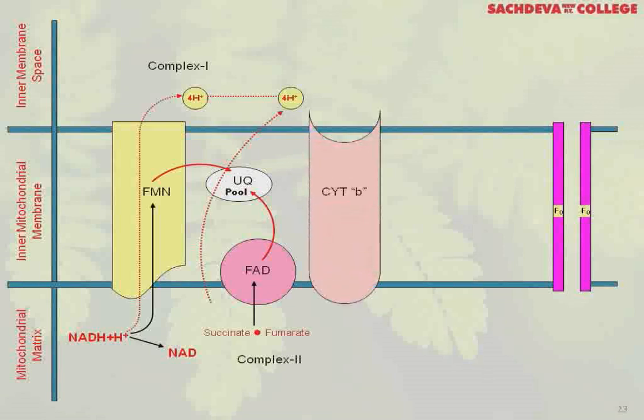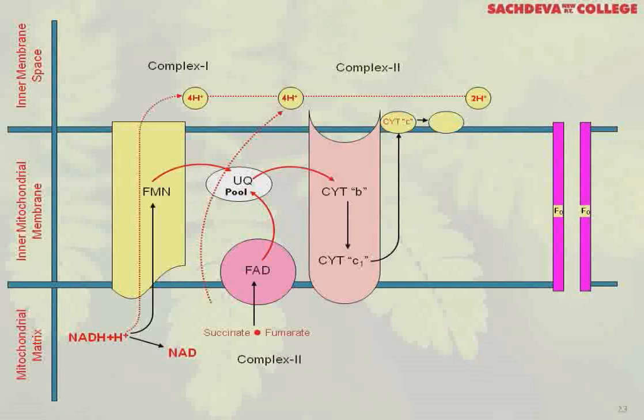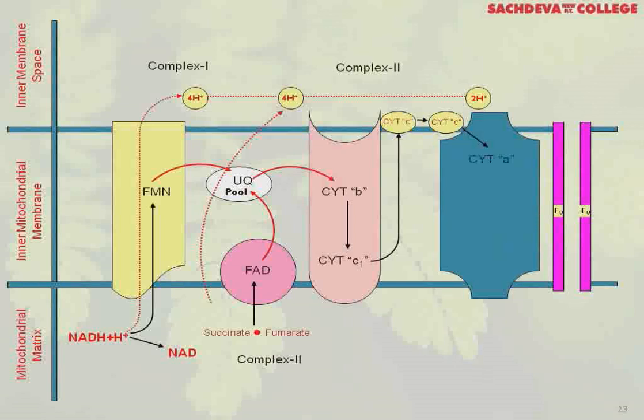Now comes the cytochrome B, from here to cytochrome B to cytochrome C1, then to cytochrome C. These protons are moving. This earlier was complex 1, this is complex 2. From cytochrome C to again cytochrome C, then comes the cytochrome A, and finally the cytochrome A3. And here you can see half oxygen and 2 protons form the water molecule.